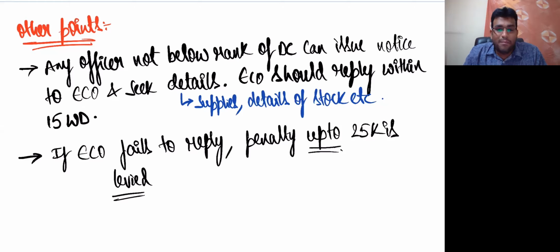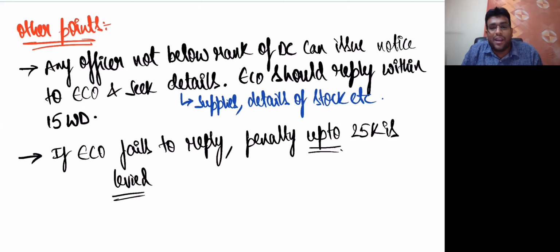TCS, what is the rate? 0.5 plus 0.5 or directly what, my dear friends? 1%. And TCS we will charge on net value of taxable supplies. And net value of taxable supply is nothing but aggregate value of taxable supplies other than exempt cases by all registered persons minus taxable supplies returned to supplier.